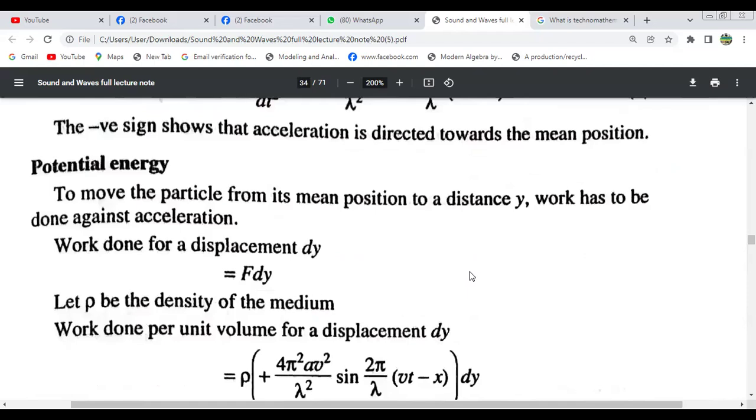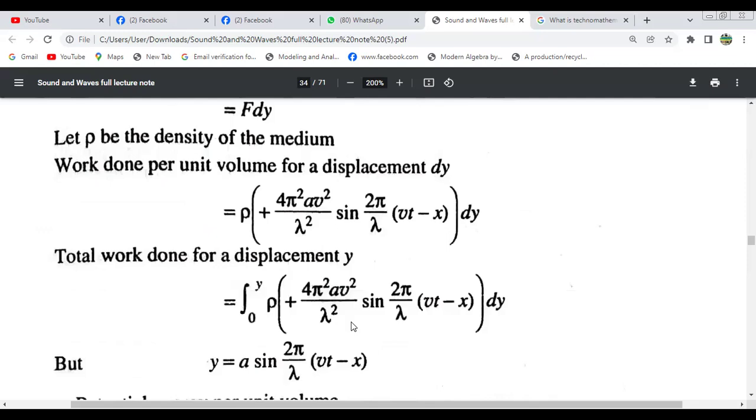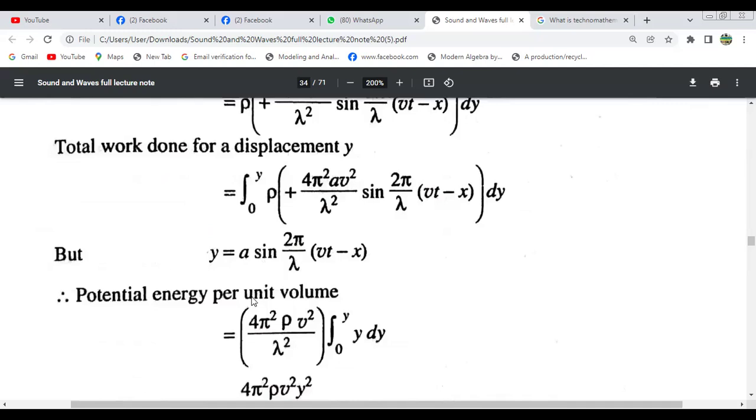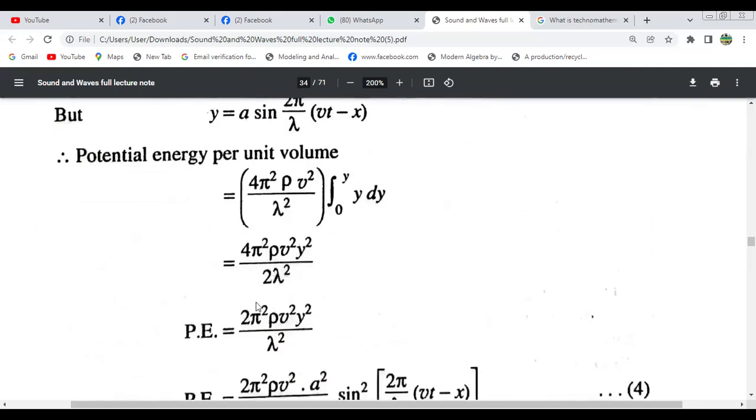Now, what will the potential energy be? To move the particle from its mean position to a distance y, work has to be done against acceleration. Work done for a displacement dy is f dy, where rho is the density of the medium. The work done per unit volume for the displacement dy equals this. So the total work done for the displacement y will be this. This is the total work done. But y equals this, so the potential energy per unit volume will be this. This is the constant, integral from 0 to y of y dy, and after integration of y with respect to y it will be y square by 2. Okay, so the potential energy is this.